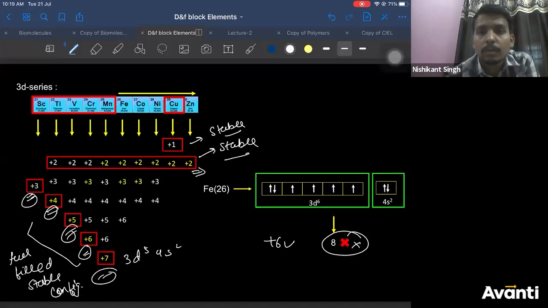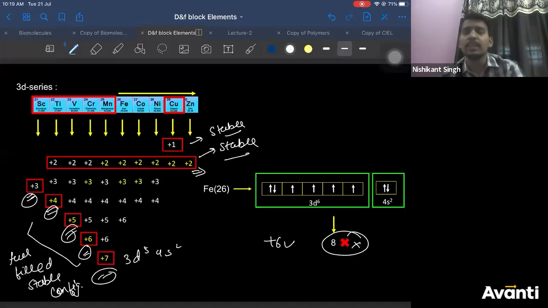So +8 is possible if we supply a large amount of energy. How much large amount of energy will you supply? That's the question. Under normal reaction conditions, it is not possible.